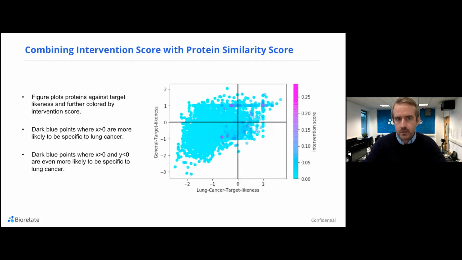So in this particular plot, the dark blue points represent those with a high intervention score, and where they're plotted on this particular graph represents their target likeness. So again, the dark blue dots in the bottom right-hand corner are those which are potentially most interesting, because they have high intervention score, and they also have high lung cancer target likeness and low general target likeness, which gives us a really nice way of exploring this type of data.